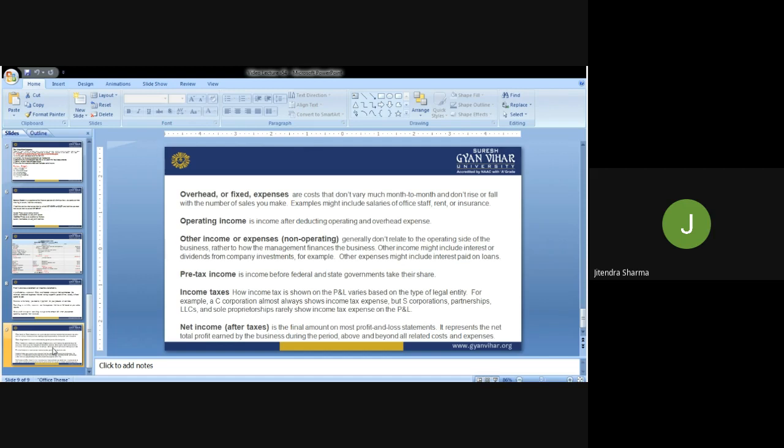Net income after taxes is the final amount on most profit and loss statements. It represents the net total profit earned by the business during the financial year, above and beyond all related costs and expenditures. So these are a few terms which are interconnected with the balance sheet. That's why I have discussed this in detail, and I hope now you have a better understanding.